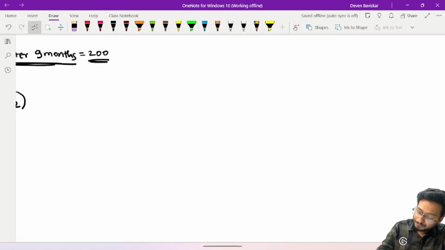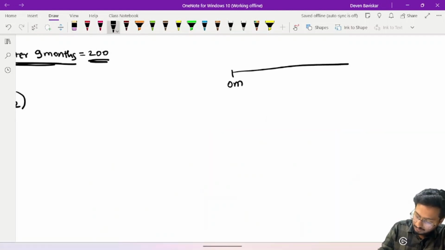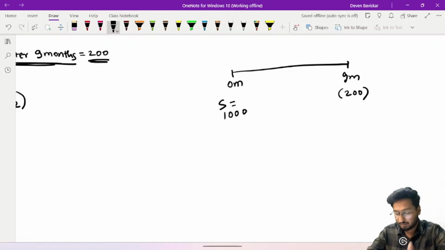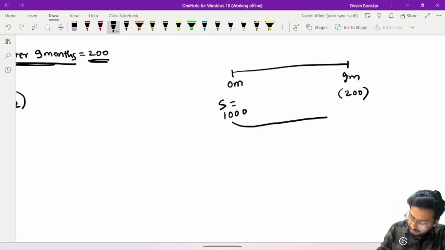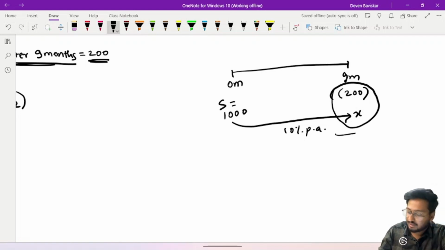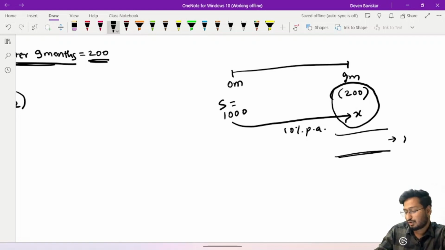Okay. Now I am at suppose 0th month and I am at 9th month. When are we receiving this amount? At the end of 9th month, 200 rupees. Okay. When are we beginning? S is equal to 1000 rupees at the 0th month. Now we're going to carry this amount here at the rate of 10% per annum for 9 months. It will become X. Then what we will do is we will take up the net of these both values and this will be our futures price.